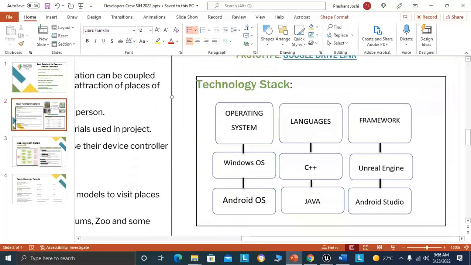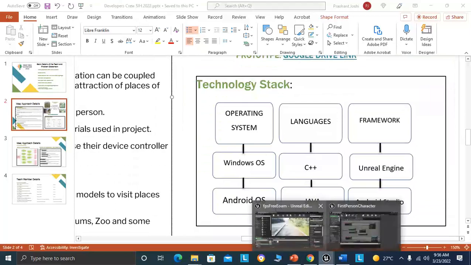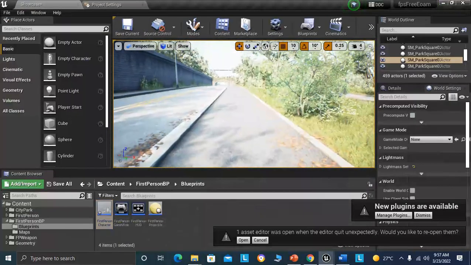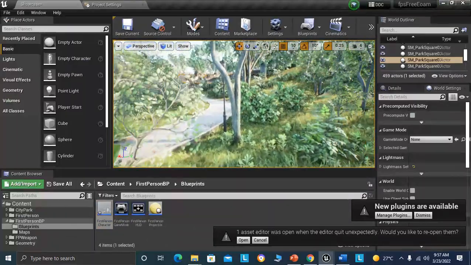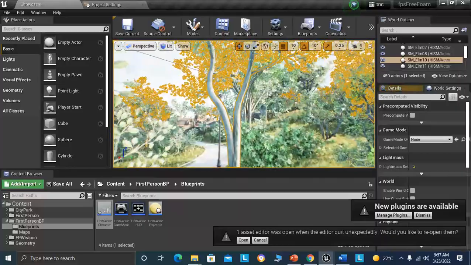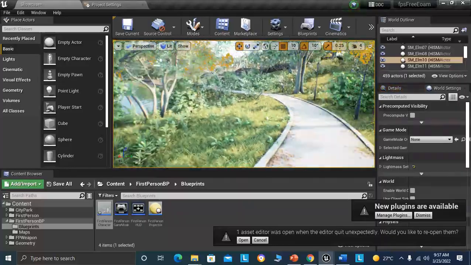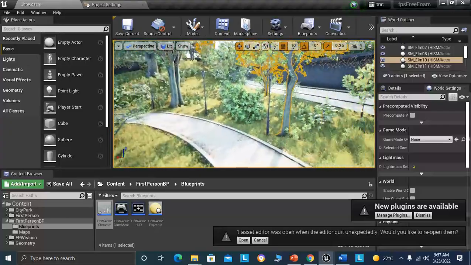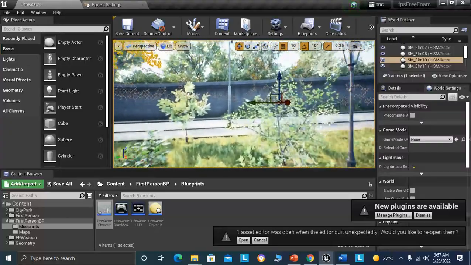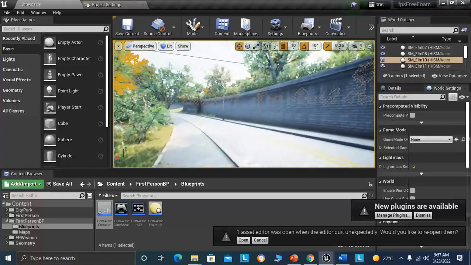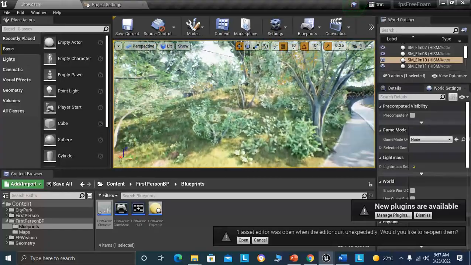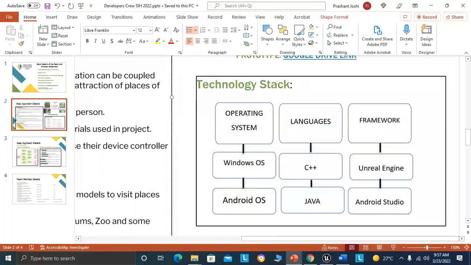We used Unreal Engine and the Unreal Engine editor for making the front end: how our world will look, adding, deleting and resizing things are all done in the editor. The editor makes it look realistic, but to roam around these things we used C++ functions to create a character pawn that helps the user roam around these virtual worlds.